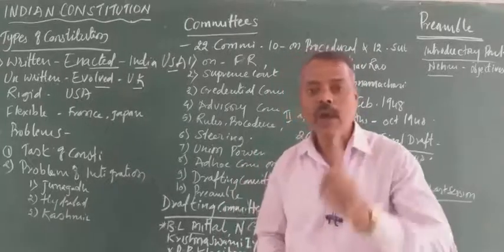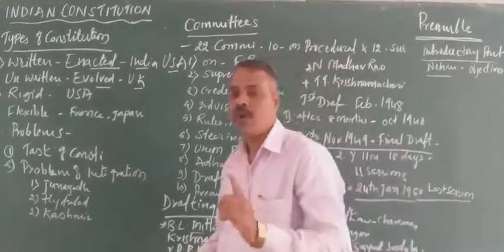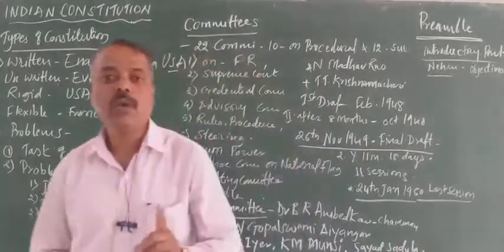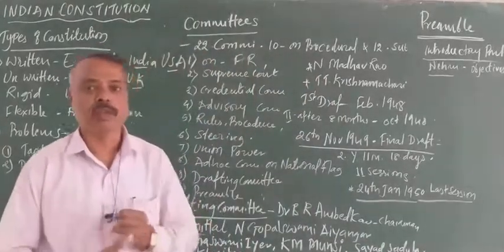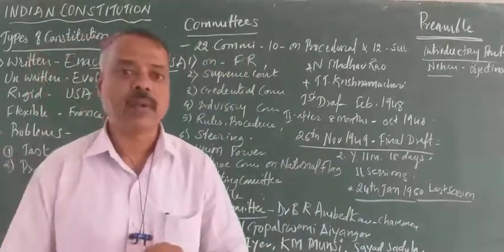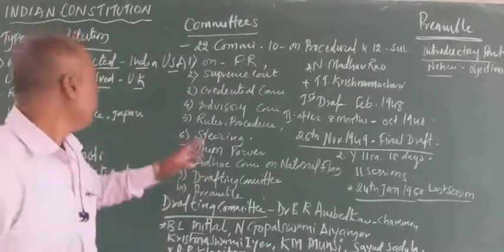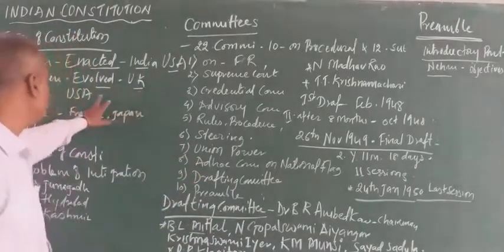The world's only one constitution which is not written, which is evolved, naturally born, based on the customs, traditions and practices of the society, is England's constitution.